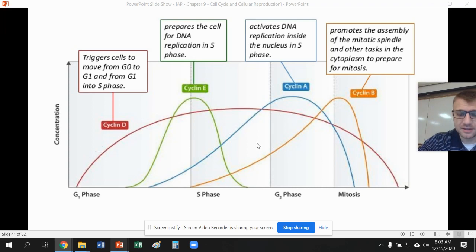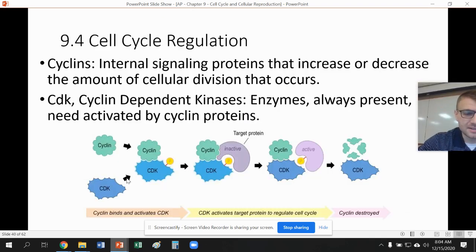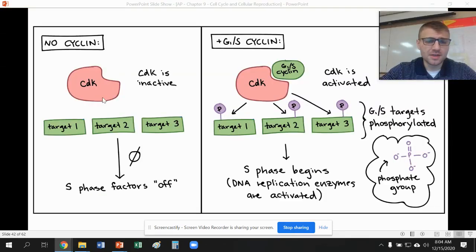So these cyclins, again, are going to bond with these CDK molecules, and they're going to activate them, which again activates other molecules, which then pushes the cell through the cell cycle. So you can see this CDK molecule. Again, this is that cyclin-dependent kinase. No cyclin, it's not activated, which means these target proteins aren't going to be activated either.